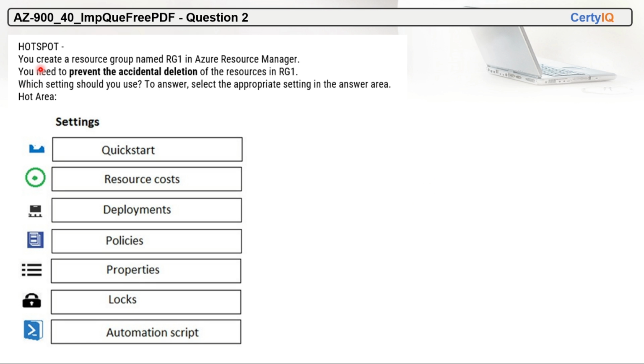Question two. This is a hotspot. You create a resource group named RG1 in Azure Resource Manager. You need to prevent the accidental deletion of resources in RG1. So which setting should you use? To answer, select the appropriate setting in the answer area. So these are the options.